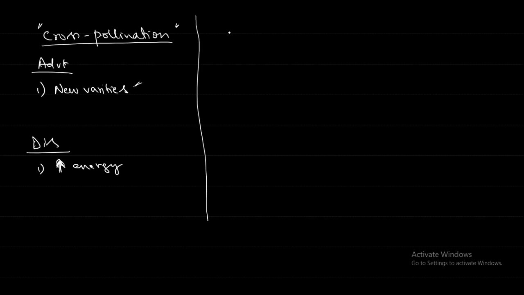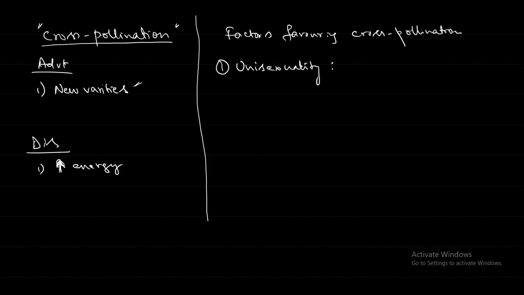So what are the factors that favor cross-pollination? Page number 40. The first one is unisexuality. The flower is unisexual means it will have either the androecium or the gynoecium.